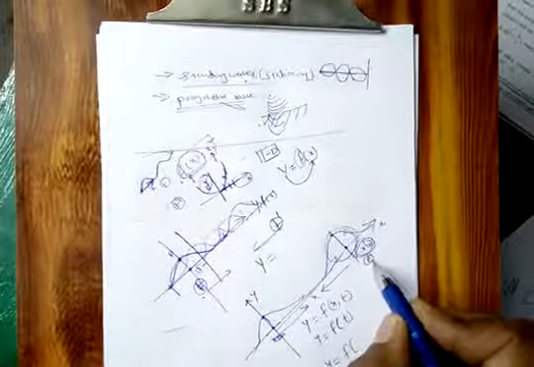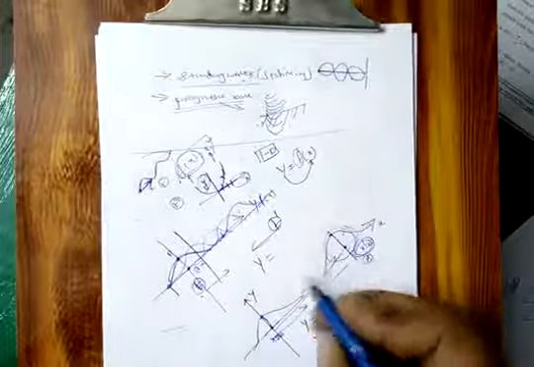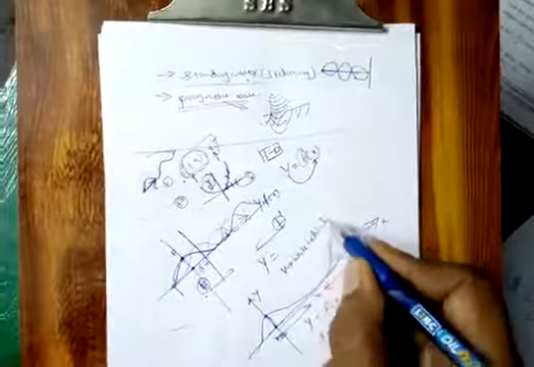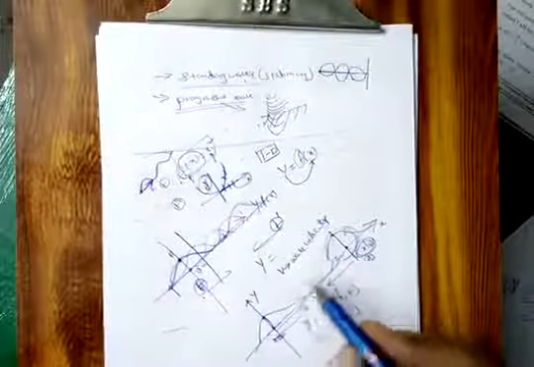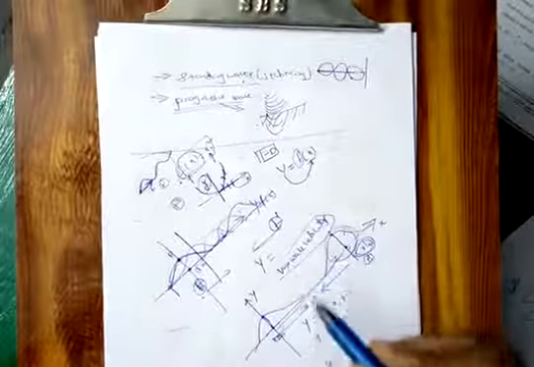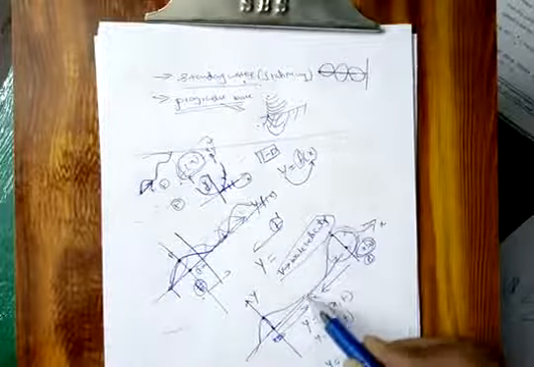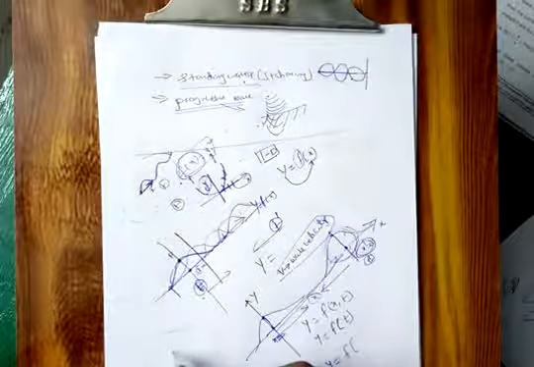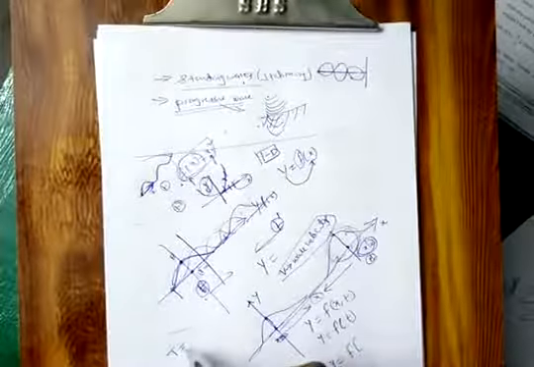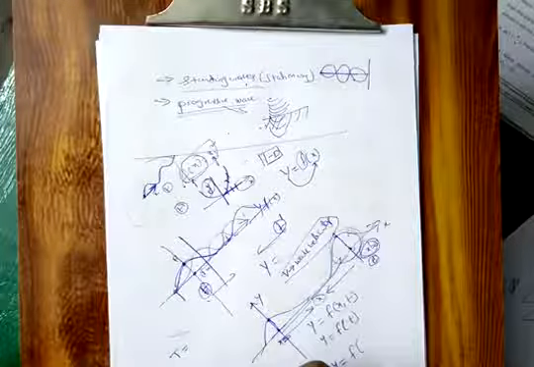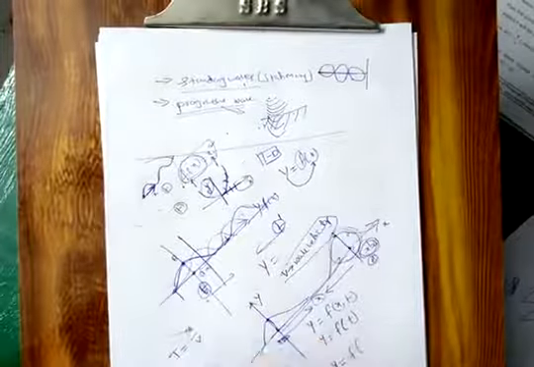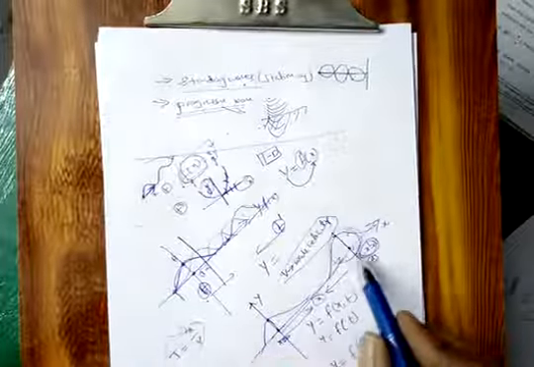So how much time will it take to travel from here to here? If you define v as the wave velocity, that means it took that velocity to travel from here to here. So you can find the time taken to travel this distance x. How do you calculate it? Velocity is equal to x by t, so then t can be written as x by v. So this time is done.